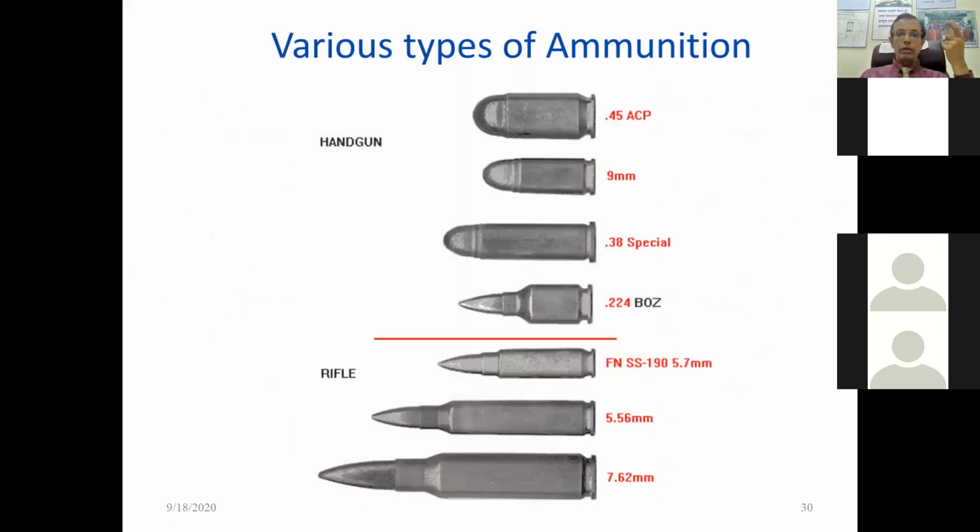What are the different types of rifle ammunition? These differ depending upon size: 7.62 mm, 5.56 mm, then the FN SS 195.7 mm. These are the rifle bullet ammunition, and in handguns these are the .224, .38 special, 9 mm, .45 ACP. So these are the types of ammunition or cartridge for a rifle and the handgun.